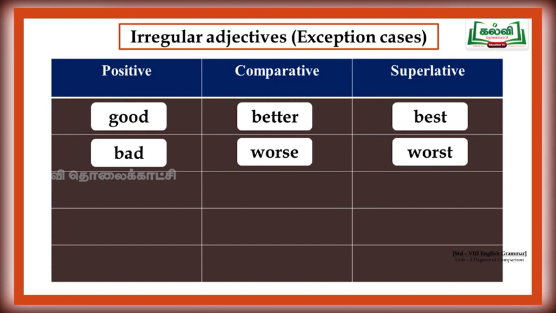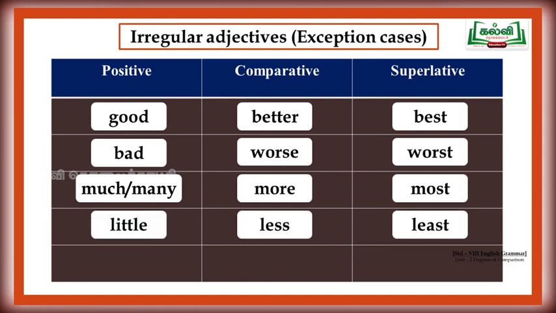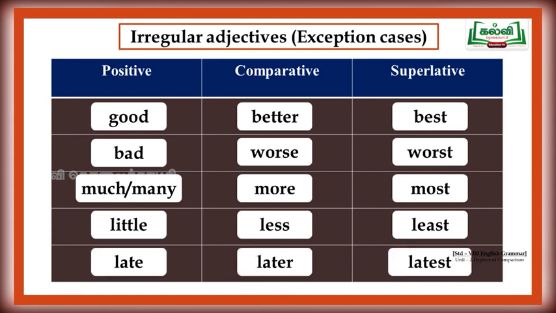Bad, worse, worst. For much as well as many, the comparative form is more and the superlative form is most. Little, less, least. Late, later, and latest. These are exceptional cases. They don't have any certain rules. So, irregular adjectives.